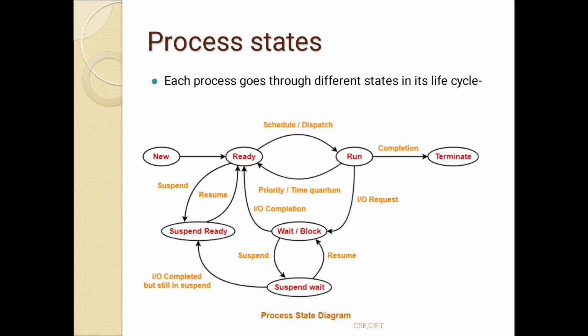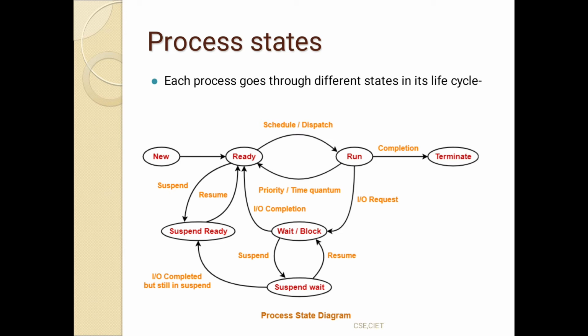At the time of execution, a process can change from one state to another state. So what are those states? One is the new state, ready state, run state, wait or block state, and then the terminate state. In addition to these, there are two more states: the suspended wait state and the suspended ready state. So these are the seven states of a process. A process can change from one state to another during the execution of the program.